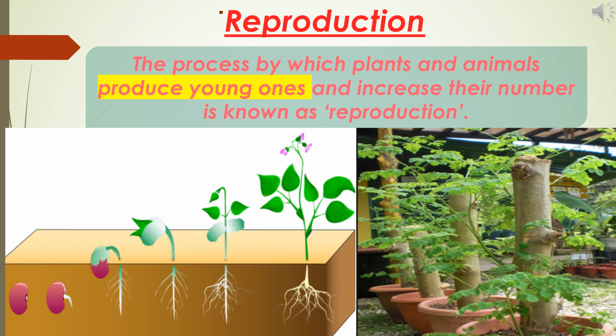Students, what is meant by reproduction? The process by which plants and animals produce young ones and increase the number is known as reproduction. In plants, all the plants do not reproduce the same way. Some plants reproduce through seeds. Some plants reproduce from their vegetative parts like stem, leaf, root, etc. For example, drumstick tree. It can be grown from both seeds and stem cuttings.